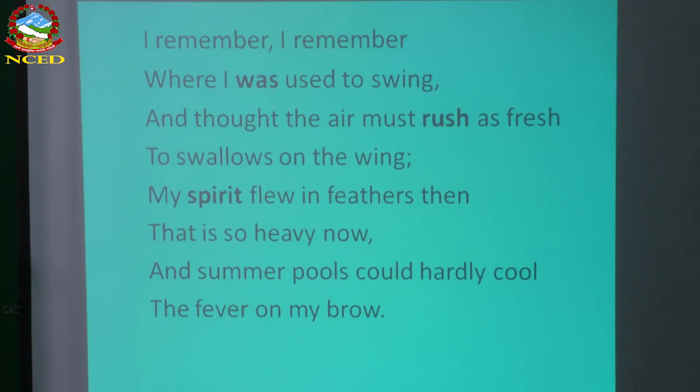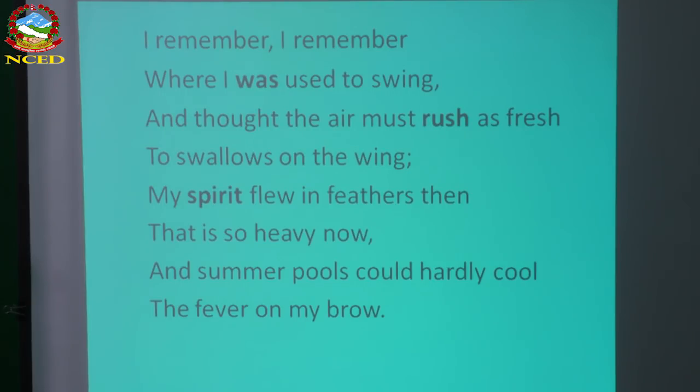Brow means here his head, his forehead. He feels heat, a kind of fever. And that cold water in the pool cannot cool down the fever on his forehead now. It means he is tense, he is sick, or he is in a problem, or unhappy with his life.